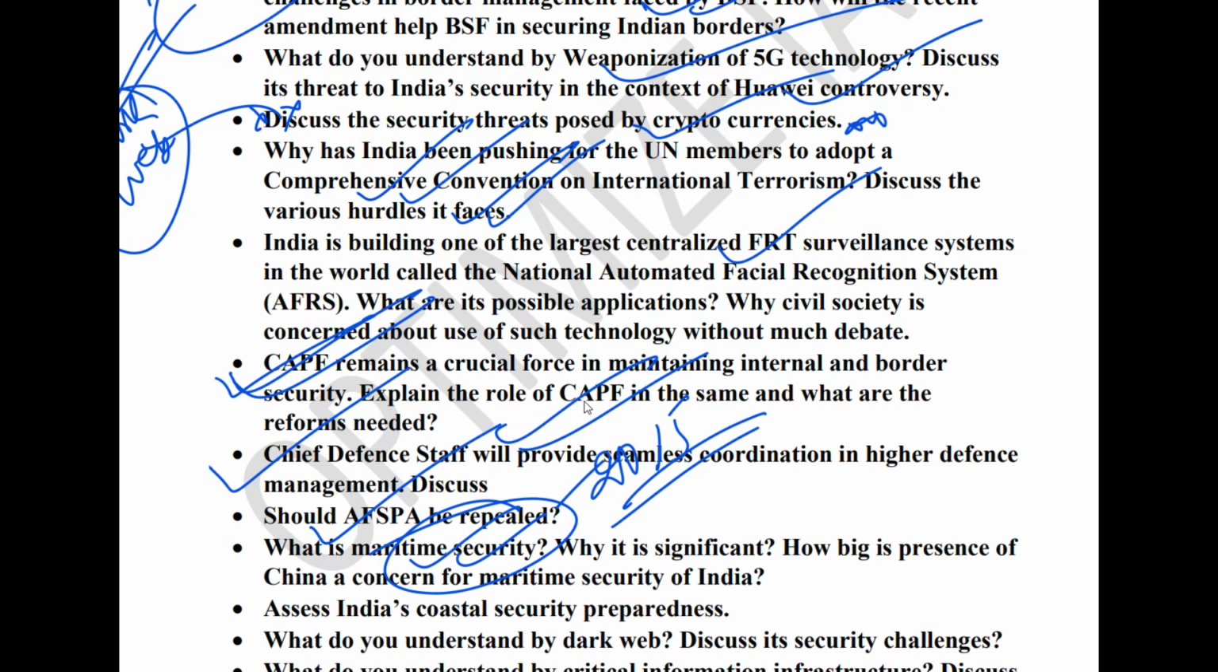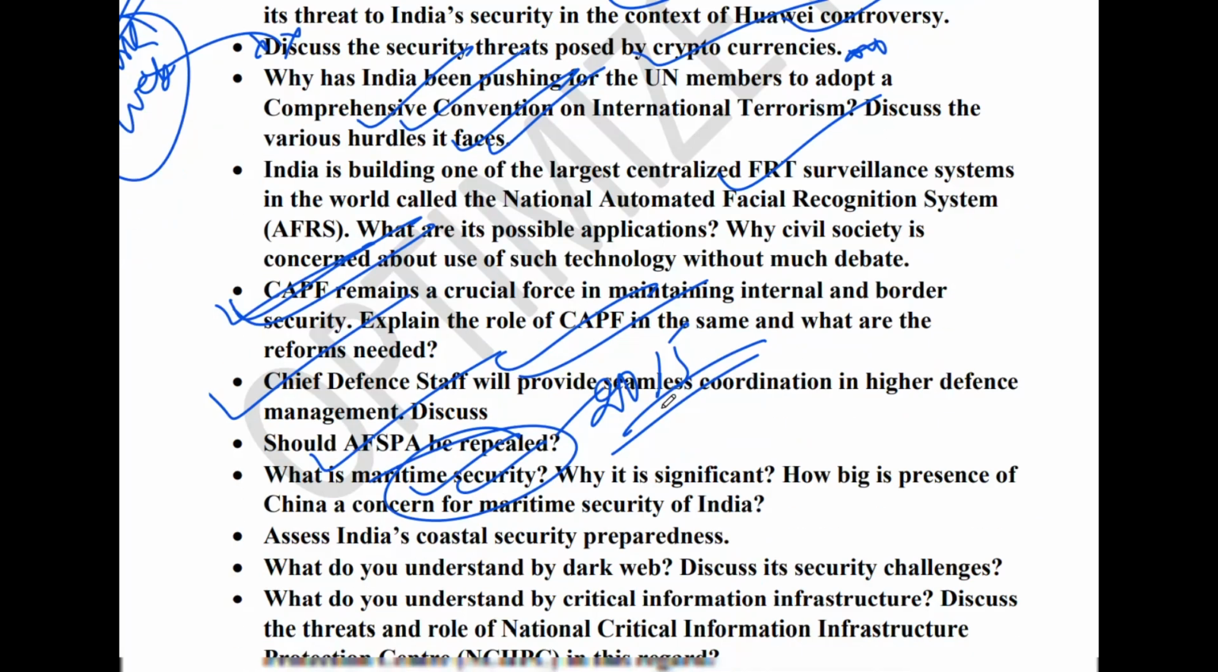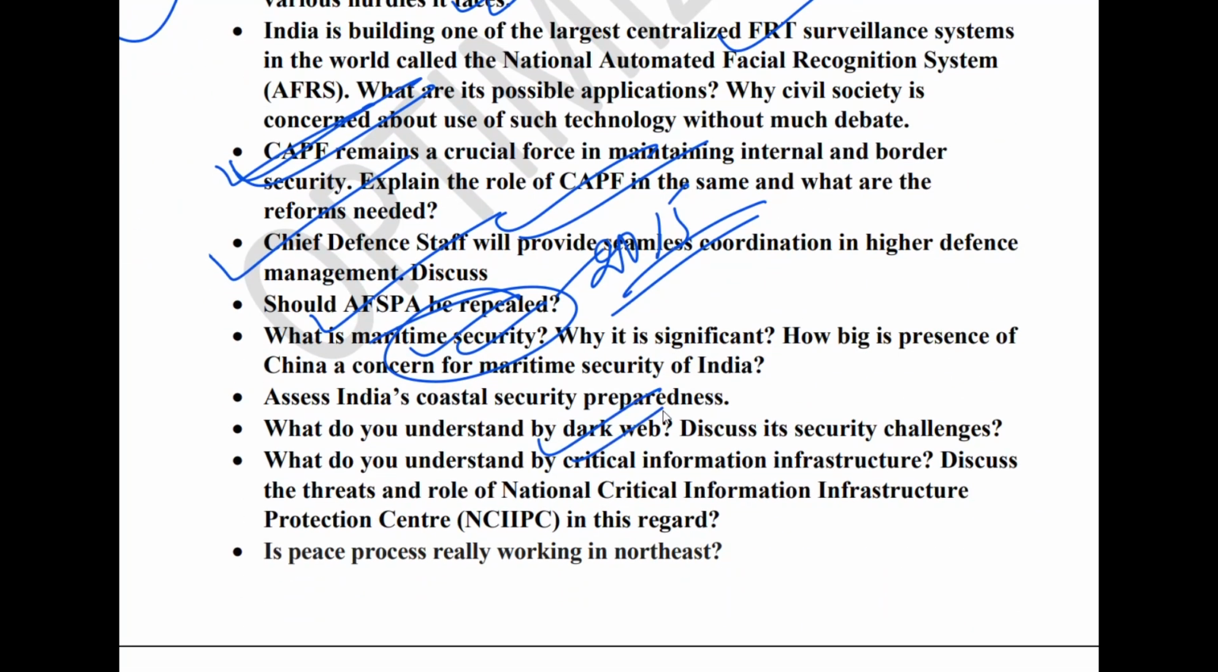The next is the topic of dark web, which I already told you when I was discussing cryptocurrencies. What are the various security challenges of the dark web? Next topic, which is very important this year, is critical information infrastructure. What do you understand by critical information infrastructure? For example, the banking infrastructure, the power infrastructure, the telecom infrastructure is called critical information infrastructure. What are the various provisions regarding critical information infrastructure, discuss the threats posed to this, and also the role of the National Critical Information Infrastructure Protection Centre in this regard.